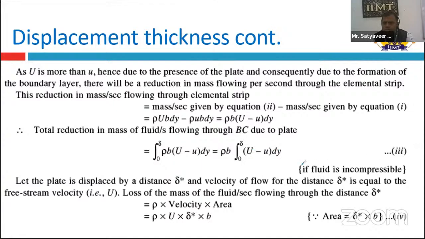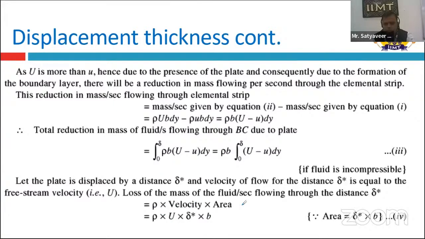In this case the fluid is incompressible, so the density is the same at different sections of the fluid. Here delta star is the displacement thickness, and we have to find it. Then we check the loss of mass of fluid flowing per second at a distance delta star. The formula is rho into velocity into area.